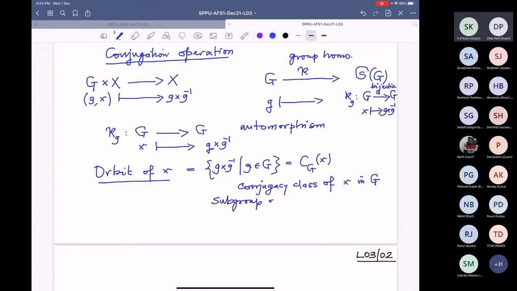So it's a subgroup of G. It is the subgroup of all those elements g which commute with that given x. So therefore, the cardinality of this actually divides the order of G by Lagrange's theorem.